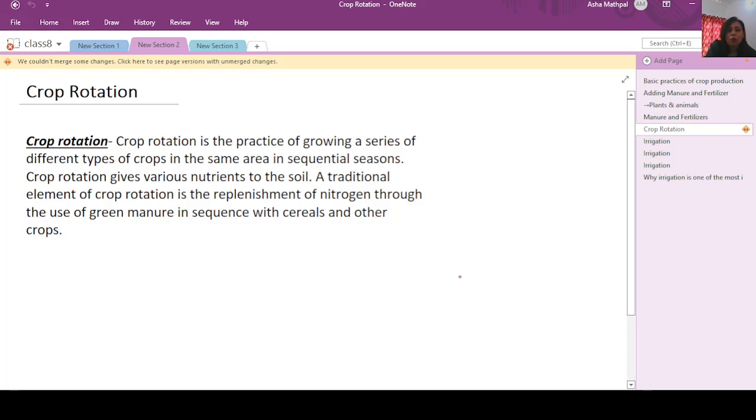That is why we see that the soil becomes deficient. Now another thing related to the deficiency of nutrients in the soil is crop rotation. Crop rotation is not something that makes the soil deficient, sorry. Crop rotation is a technique where